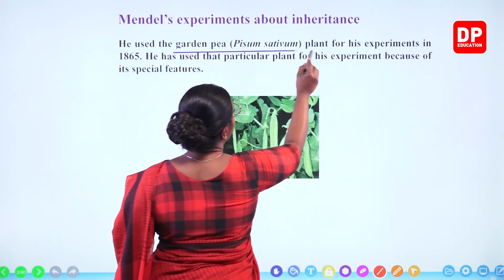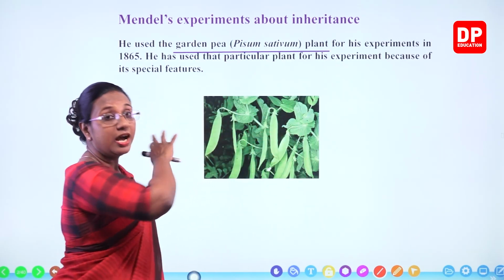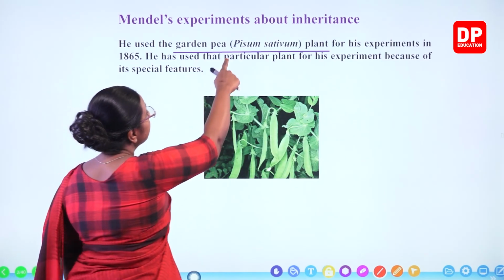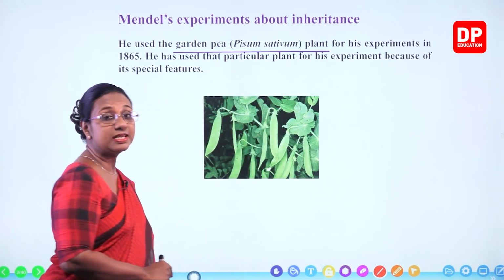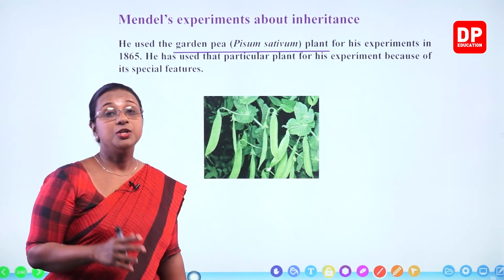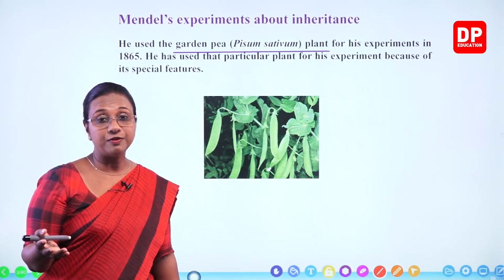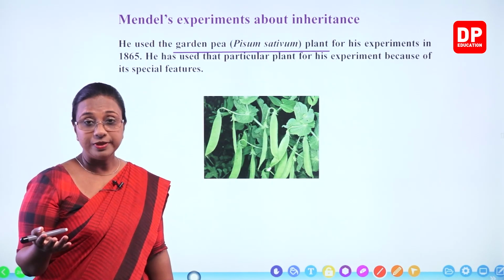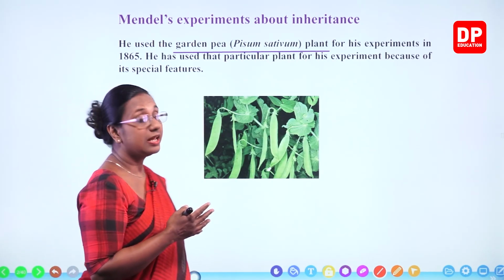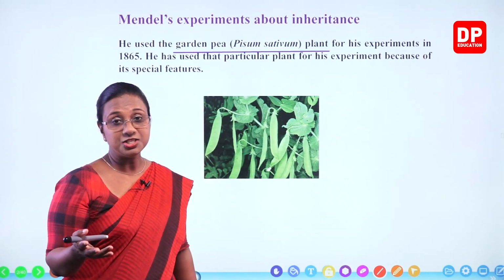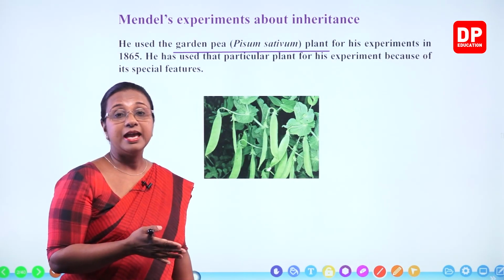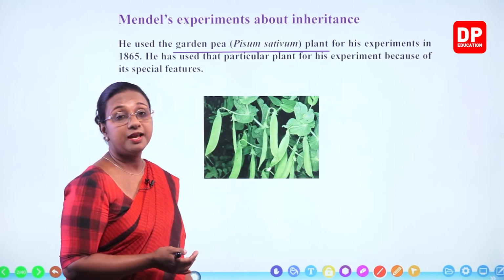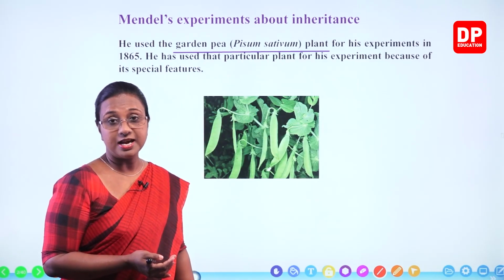Now here I am underlining these, students, to highlight what is needed for you all. But you can see Pisum sativum, this is the scientific name. You all know the rules that we need to follow when we write the scientific name. It has to be written in Latin, with the generic epithet and the specific epithet. Generic is Pisum, specific is sativum.